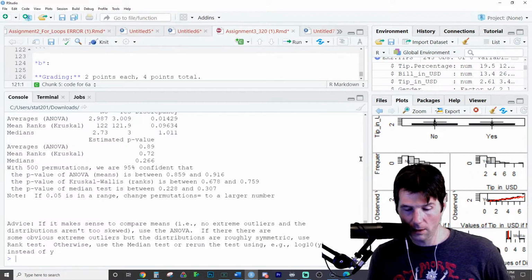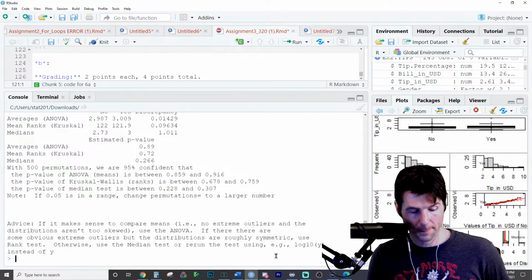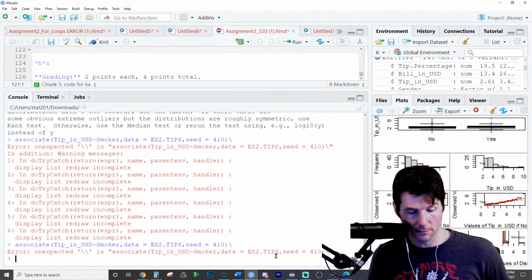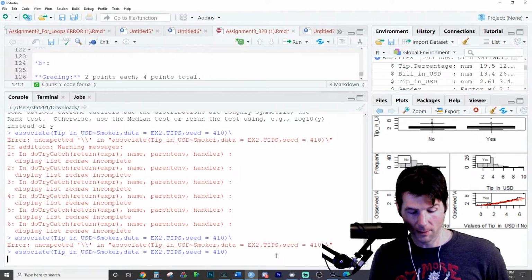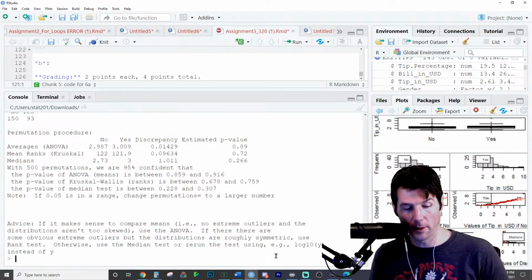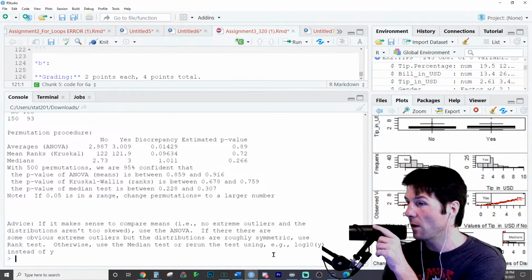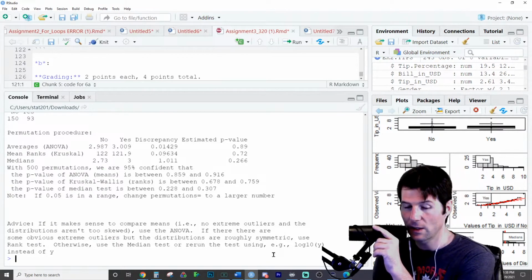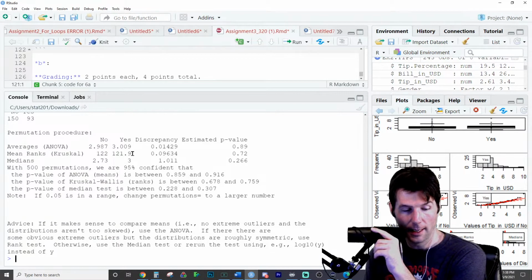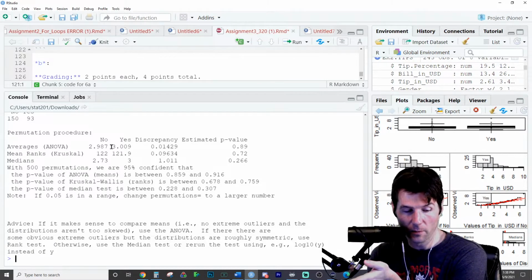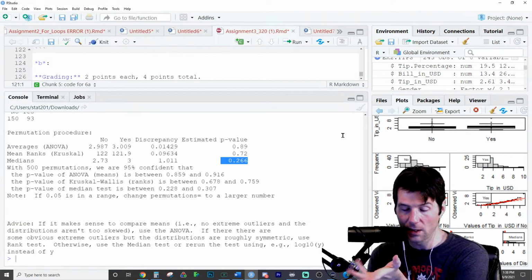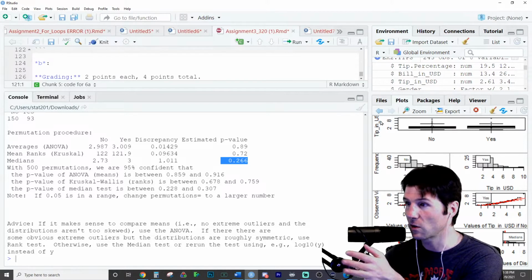Really? Okay, let's run this. Oh my God. I'm just going to break everything. There we go. Well, first off, this one leads to a non-statistically significant result. And you'll notice right here, if we're comparing means or medians, all of these results are not statistically significant, so they can't be practically significant. So good kind of review there.